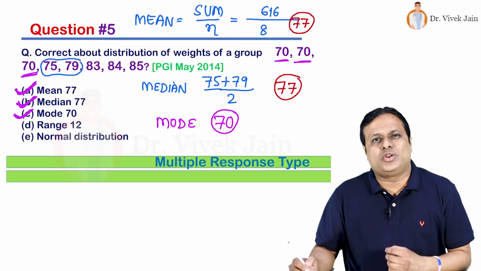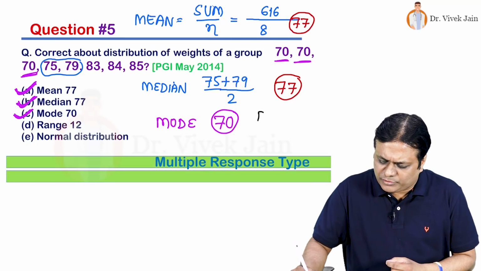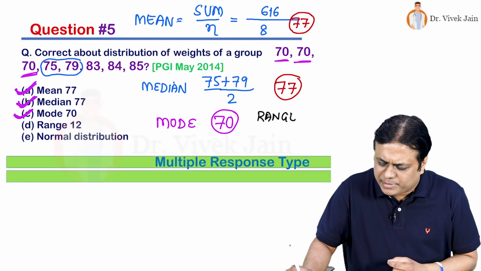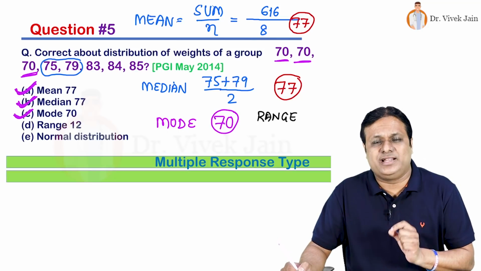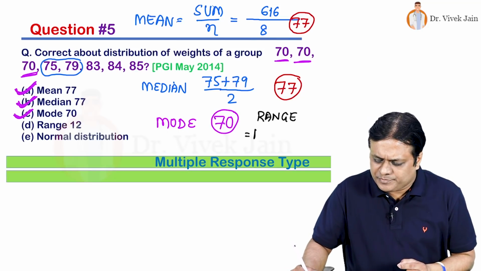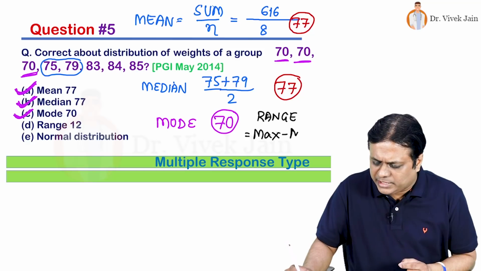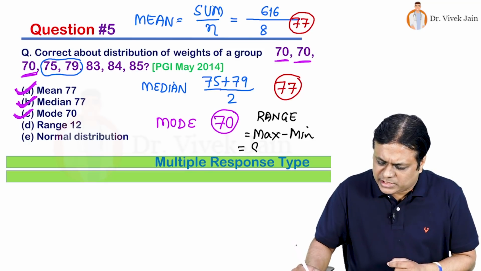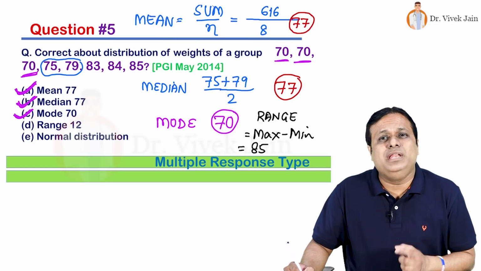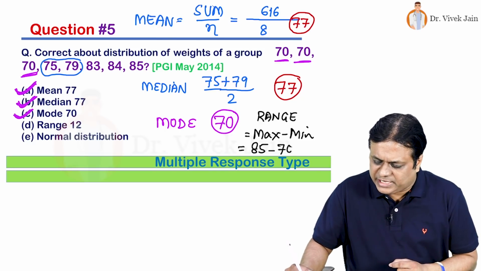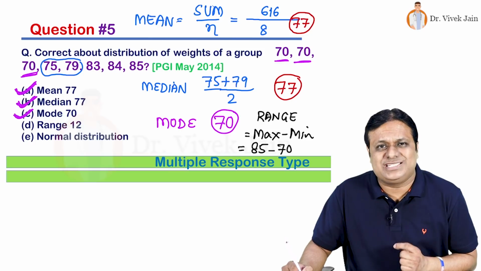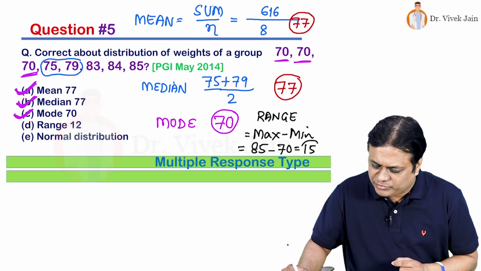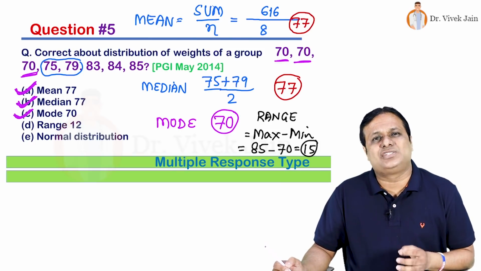Fourth choice is based on range. Friends, what is the formula for range? Range is a measure of dispersion, not central tendency. Range is calculated as maximum value minus minimum value. In this question, maximum value is 85, minimum value is 70. So range of weight of these 8 students group is 15 kilogram. So this answer is not correct.